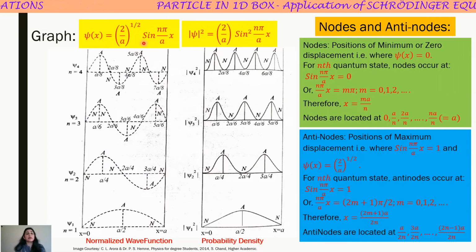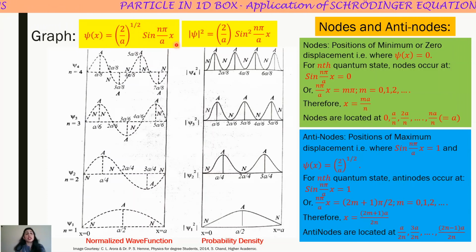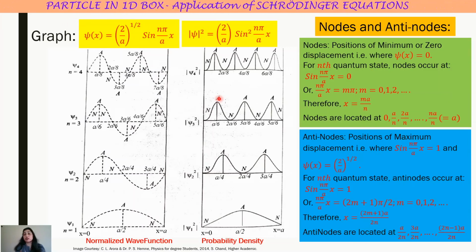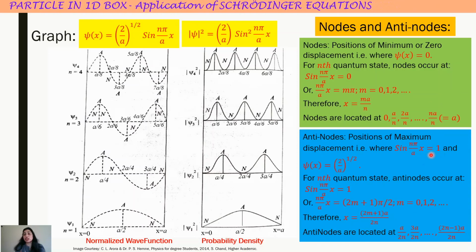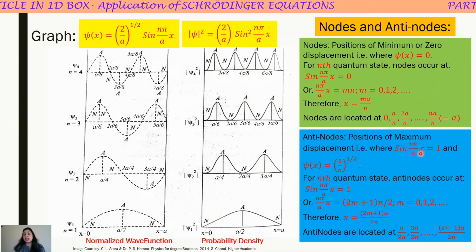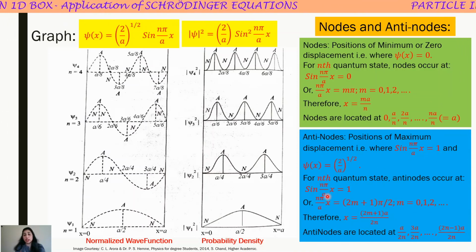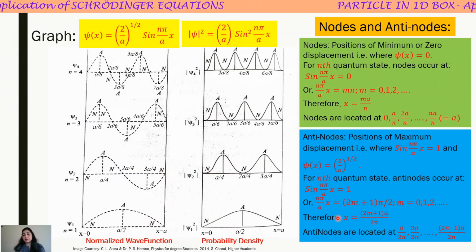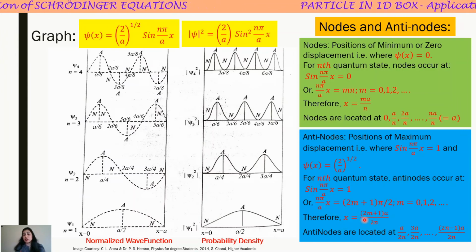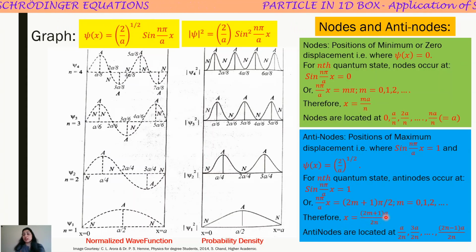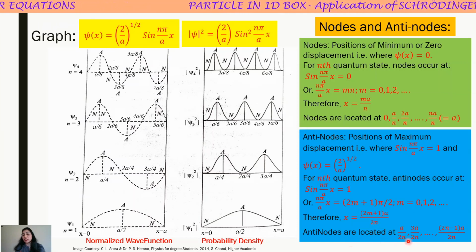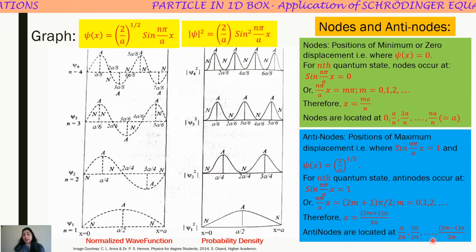When sine of this function has maximum value, and the maximum value of sine function is obviously 1. So just use sine n pi x by a as 1 and calculate the value of arguments. It will give you value of x, which comes out to be (2m plus 1) into a by 2n. So the positions of antinodes will be in this form for nth quantum state.